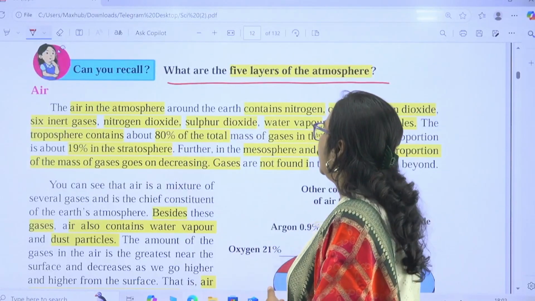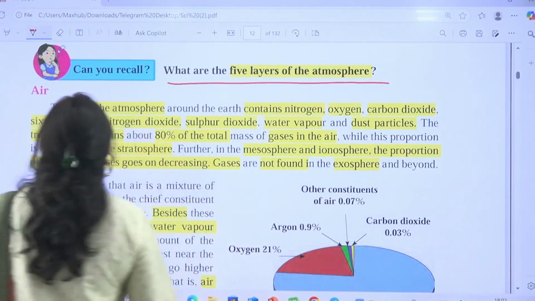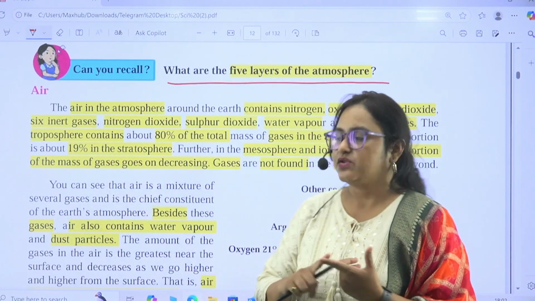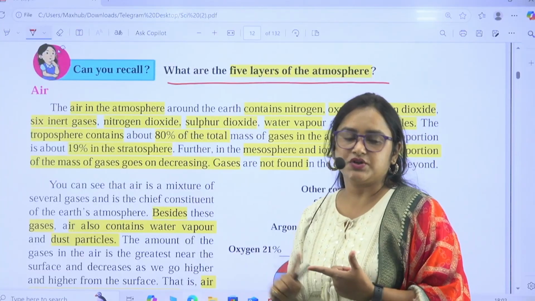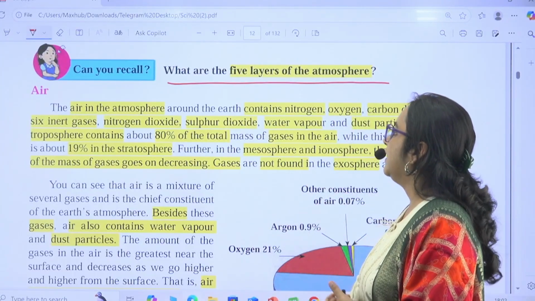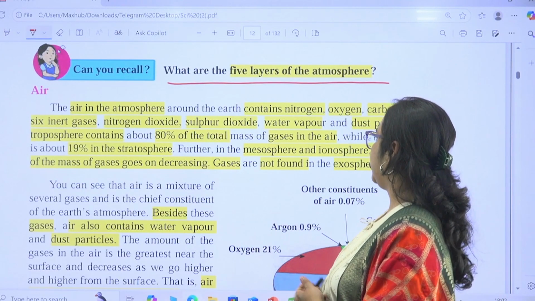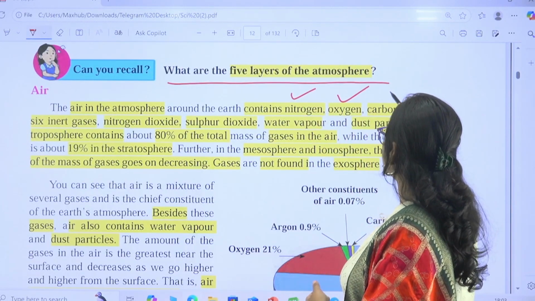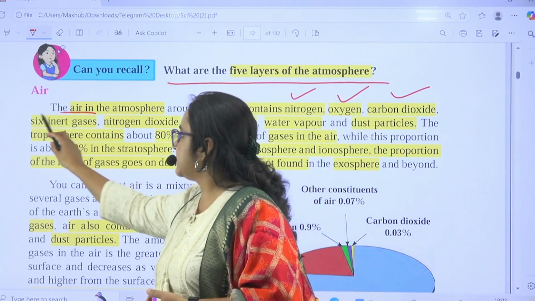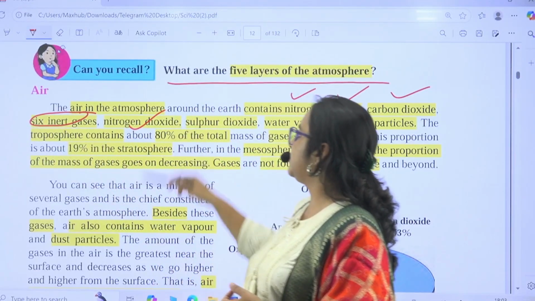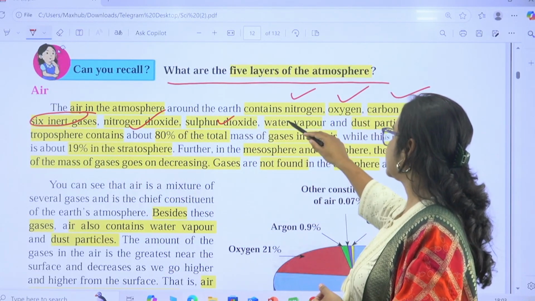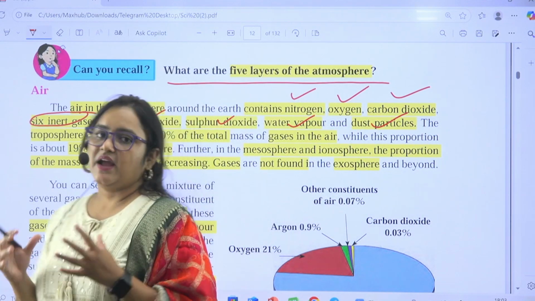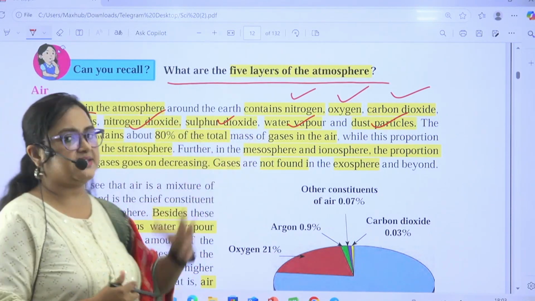Moving towards our chapter. Now, they are going to deal with all 3 natural resources. So, first is air. We are going to read about air here. Air in the atmosphere contains, what does the air contain? Nitrogen, oxygen, carbon dioxide, 6 inert gases, nitrogen dioxide, sulfur dioxide, water vapor, and dust particles. Air has all of these elements.